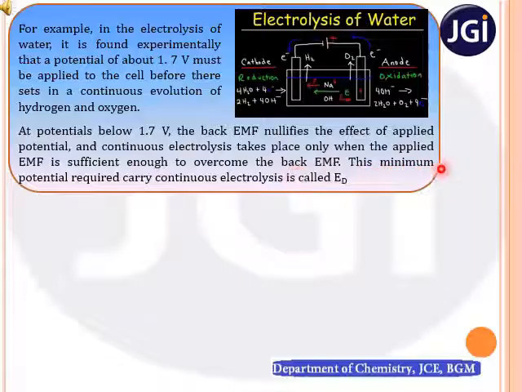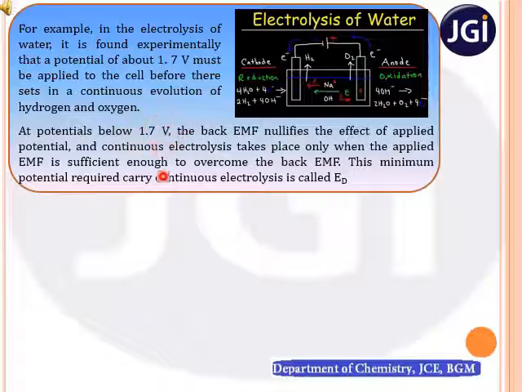This minimum potential required to carry out continuous electrolysis is called decomposition potential. For any electrolysis, a minimum potential is required. That minimum potential is called decomposition potential. In the case of electrolysis of water, the decomposition potential is 1.7 volt.